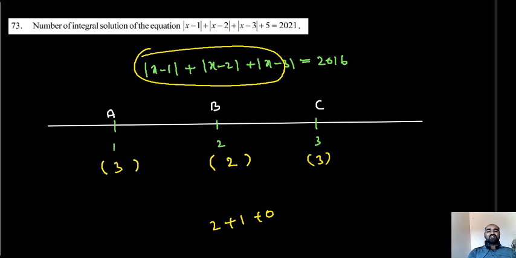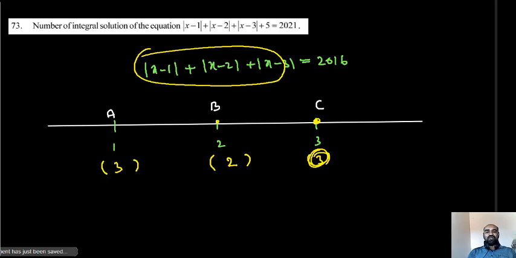What this means is that the minimum value of the expression |x minus 1| plus |x minus 2| plus |x minus 3| is 2, the minimum distance. But what should we find? We want the sum of the distance they should travel to be equal to 2016, so that they meet. So clearly, if they want to meet at the point C, all 3 members should travel 3 units.